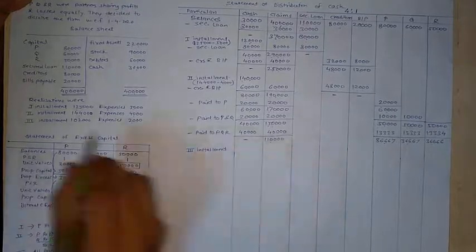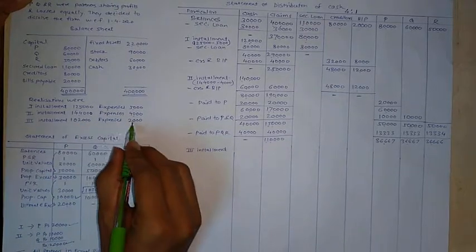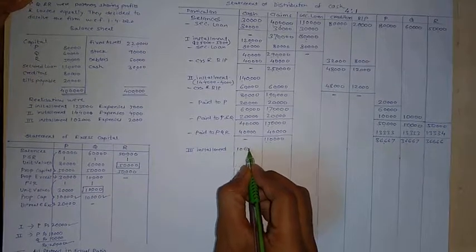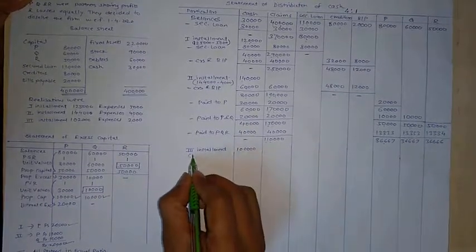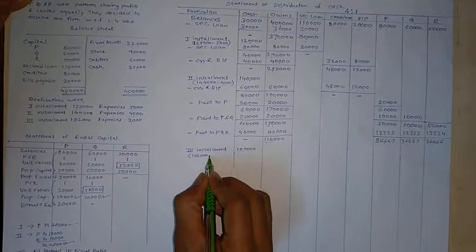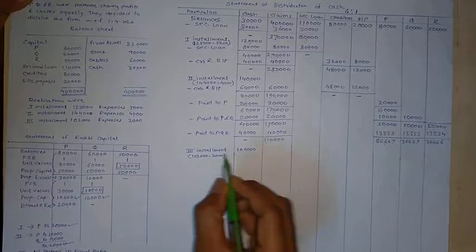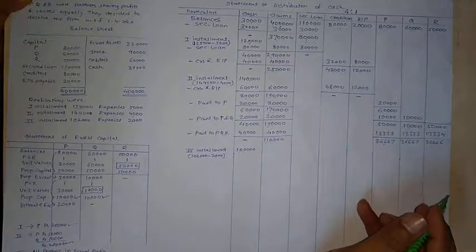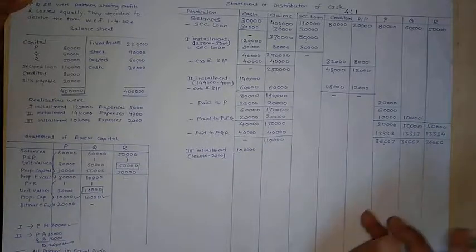Then third installment is 1,02,000 and expenses are 2,000. So net available amount is 1 lakh. One lakh is payable to all partners in their profit sharing ratio.